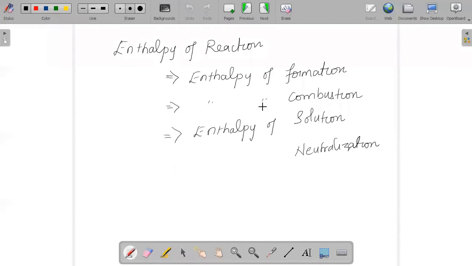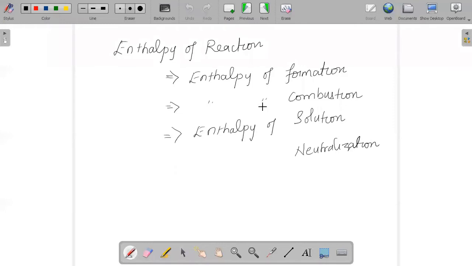If I say enthalpy change in a chemical reaction, what is this enthalpy of reaction? It is simply the amount of heat absorbed or released in a reaction when the specified number of moles of the reactant react to form the complete product.